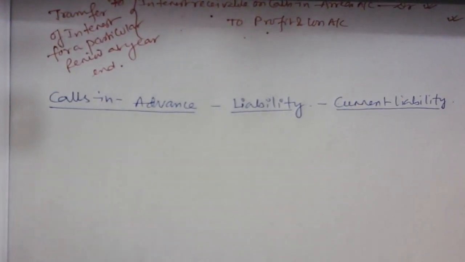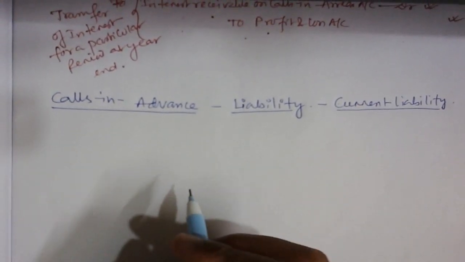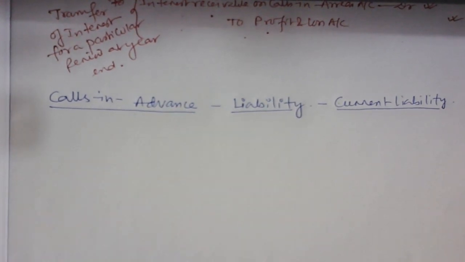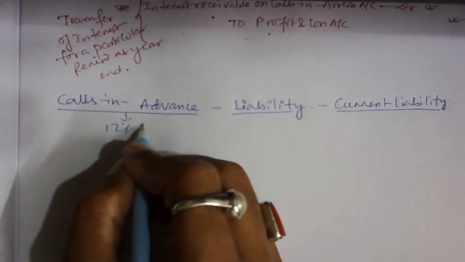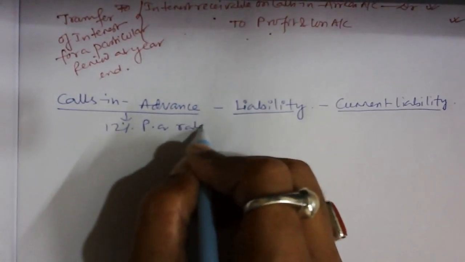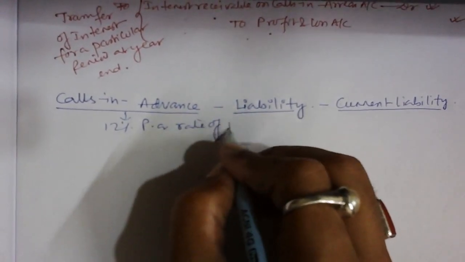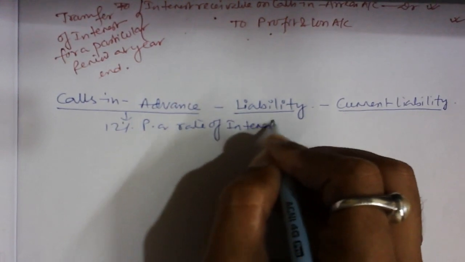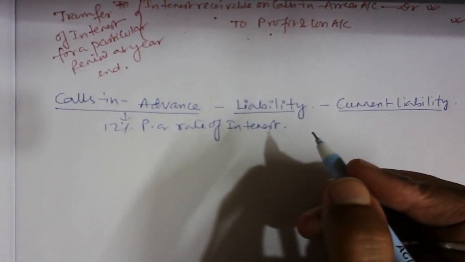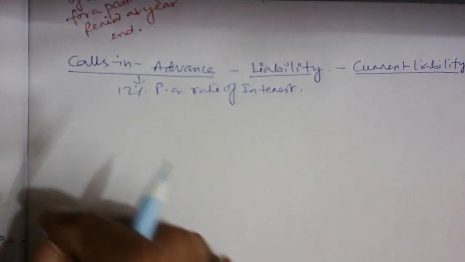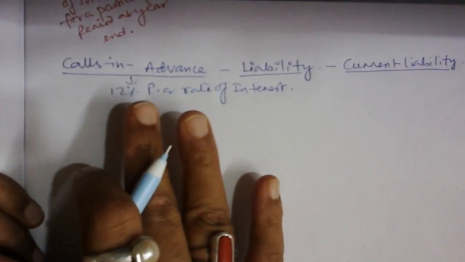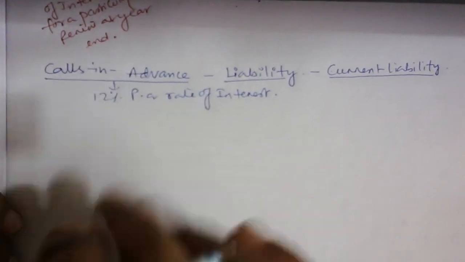Now guys, see, as per the statutory requirement, calls in advance carries a 12% per annum rate of interest. That's what is very important. So calls in advance contain 12% per annum rate of interest. So sir, when will this journal entry happen? The same way, when the bank entry is made.